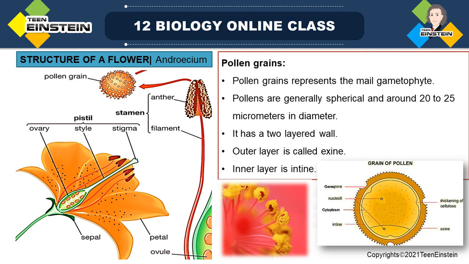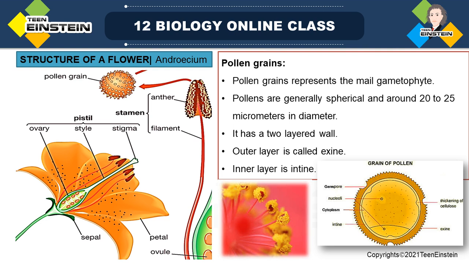Each cell of this sporogenous tissue is called a pollen mother cell, because each cell will undergo division and form microspore tetrads, developing into pollen grains. It is also called a microspore mother cell.